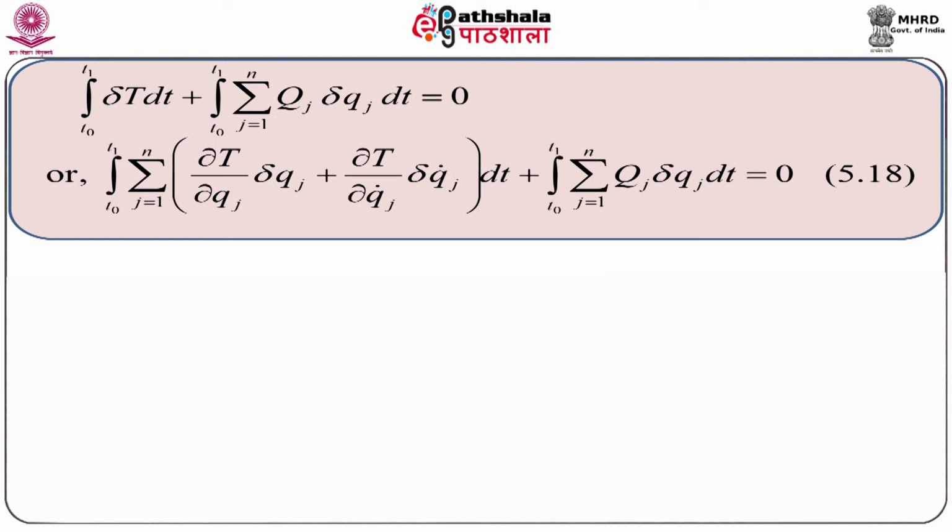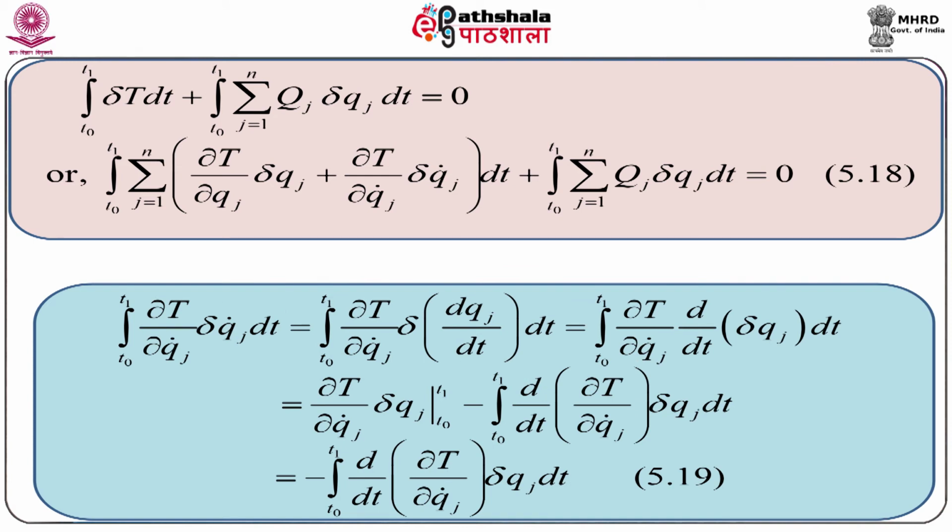Here capital T stands for kinetic energy, whereas small t stands for time. Capital Q_j is the generalized force, whereas small q_j is the generalized coordinate.